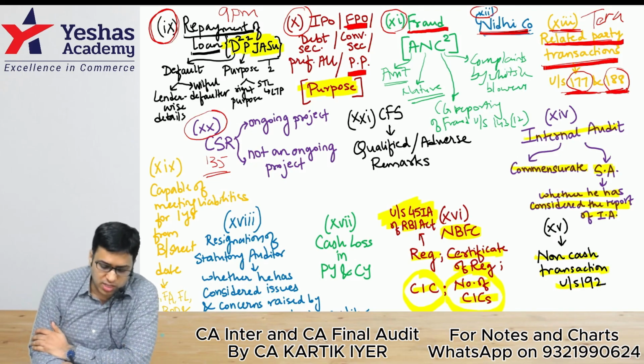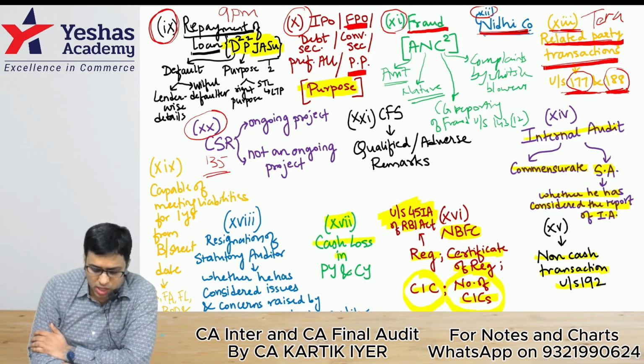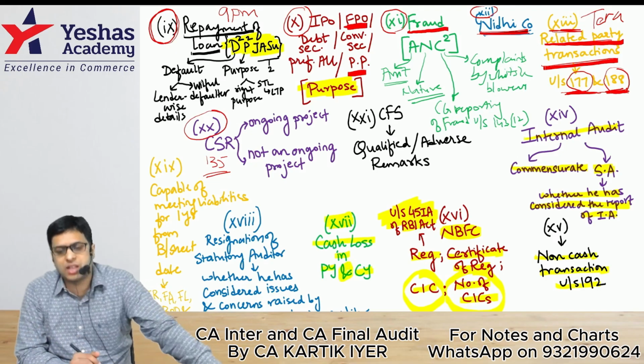Next, CARO clause 17, you know very well, cash loss. If the company has incurred a cash loss in the previous year and in the current year, the auditor will mention that in the CARO report.